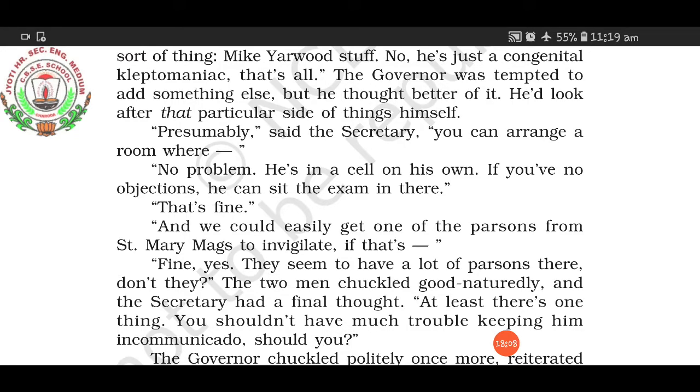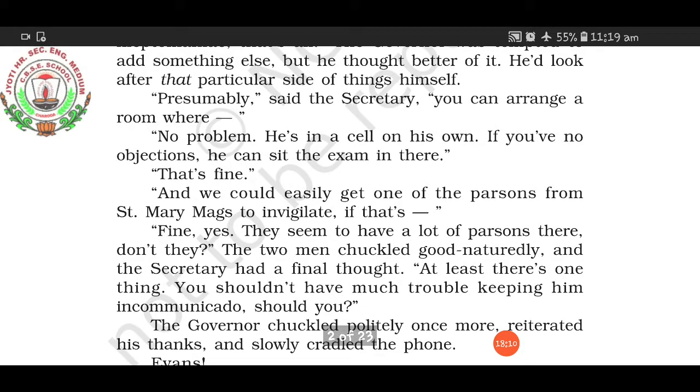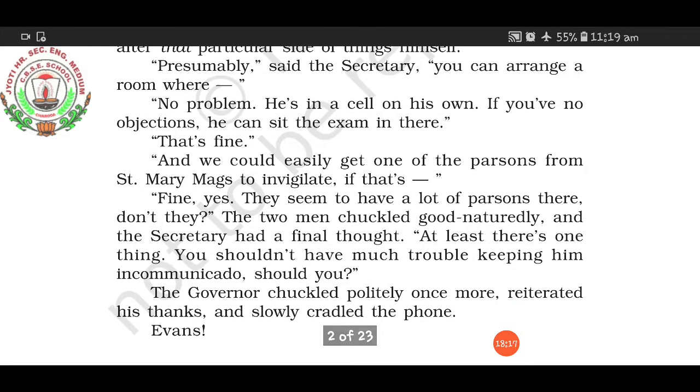And we could easily get one of the parsons from St. Mary Mag's to invigilate, if that's fine. Yes, they seem to have a lot of parsons there, don't they? The two men chuckled good-naturedly, and the secretary had a final thought. At least there is one thing. You shouldn't have much trouble keeping him incommunicado. Should you? The governor chuckled politely once more, reiterated his thanks, and slowly cradled the phone.